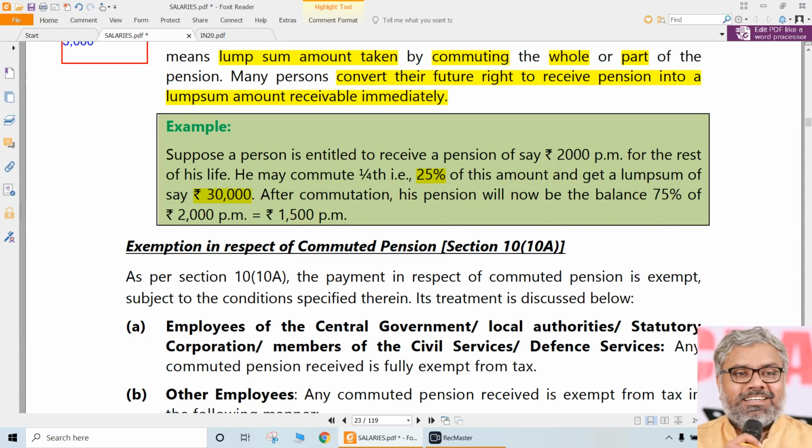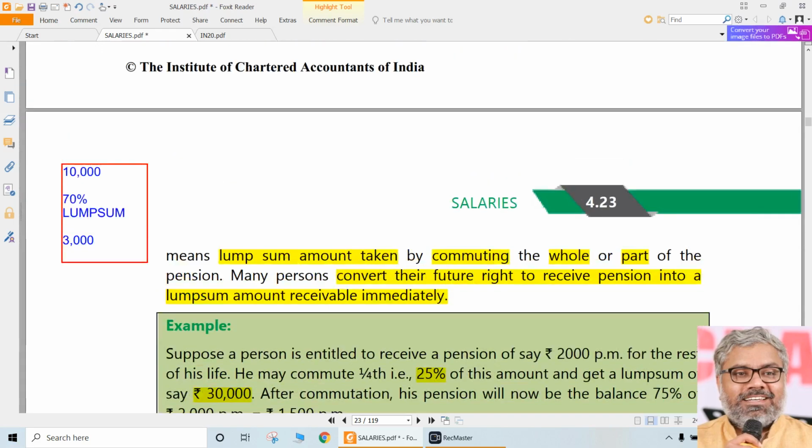Please understand. Just because there are numbers, don't be under the wrong impression that we can calculate anything. No. We are not calculating this 30,000. It is a fact which is already there. What we should identify from our side is that this employee has got 30,000 rupees lump sum amount in lieu of 25% of his pension. So he has sacrificed 25% of his pension, which we are calling commuted pension. In other words, he has commuted 25% of his pension and he got 30,000 rupees towards that commutation. So what can we call this 30,000 rupees? That is the commuted pension.